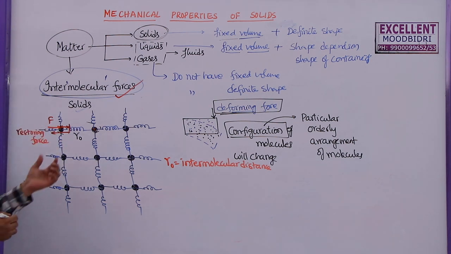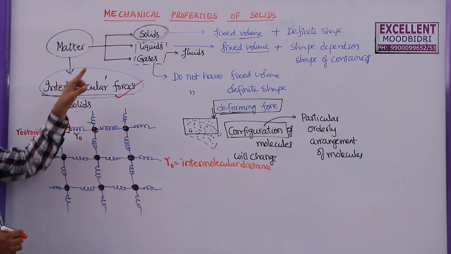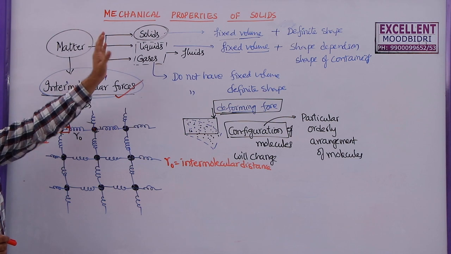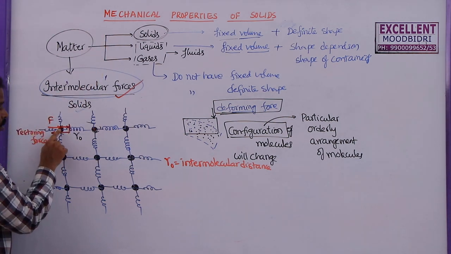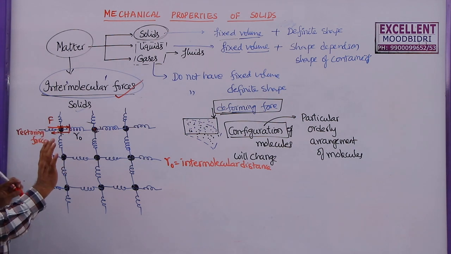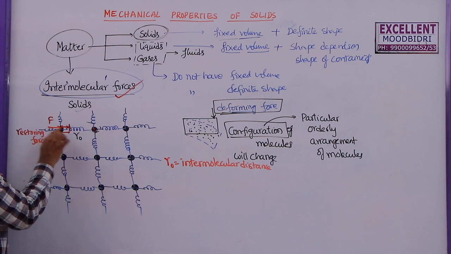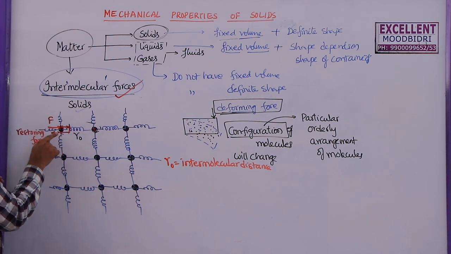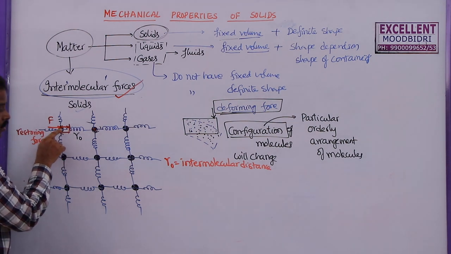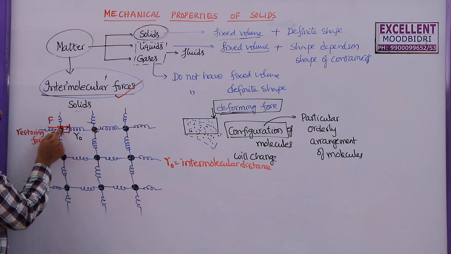Now, whenever a substance is pressed, I am talking only about solids, if I apply some force on a solid, generally molecules will not allow this force to dominate them. They will try to resist that force. So they won't move that easily. But if the force is too large, then this molecule will move. At the same time, a restoring force will be developed here. So it will come back to its original position.